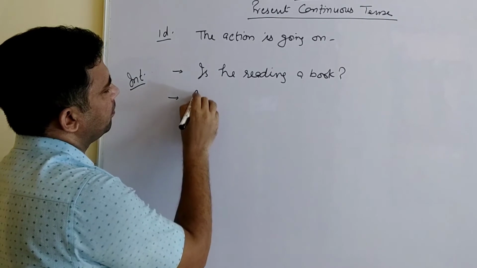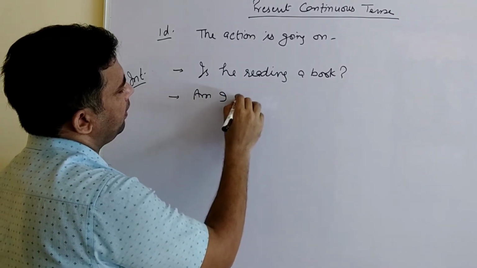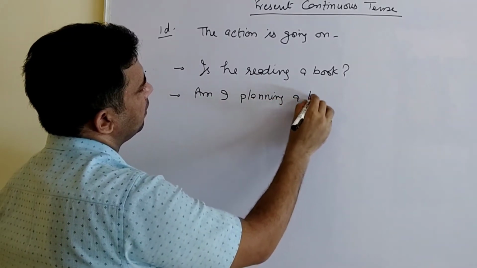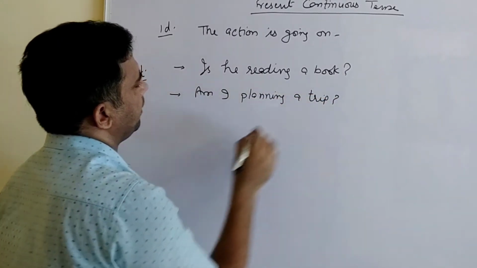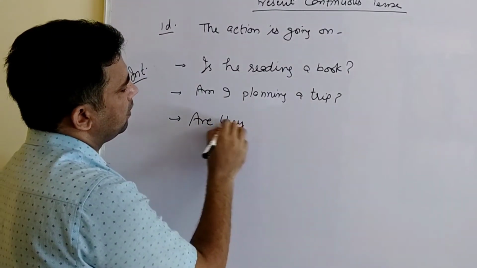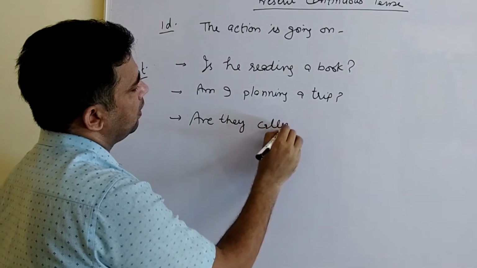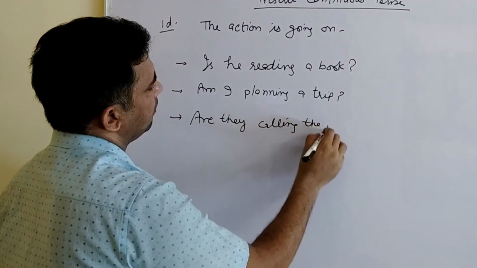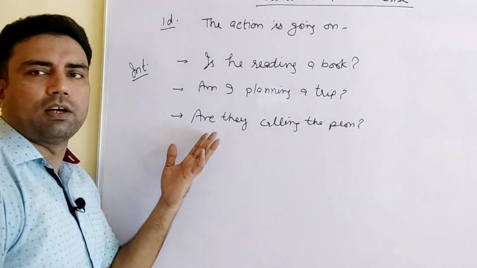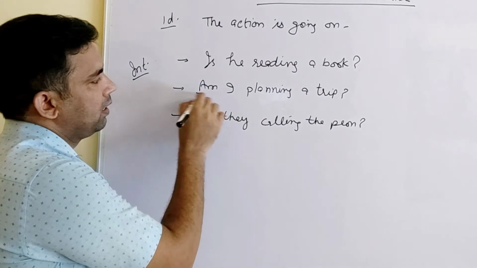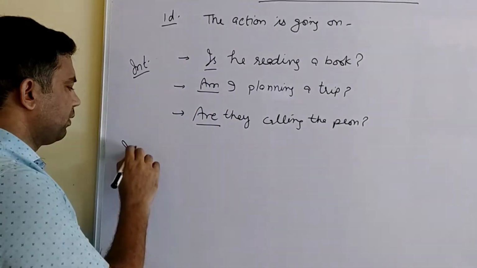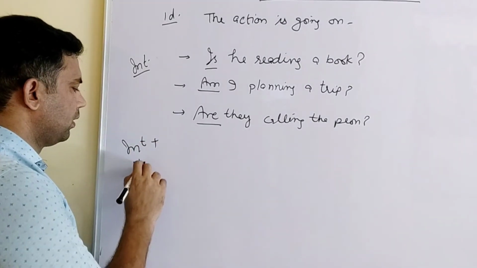The second one, am I planning a trip. Third one, are they calling the peon, right? Simply I have taken out the helping verb, like this is they are, am, and is, that is kept in the beginning. Another is interrogative plus negative.